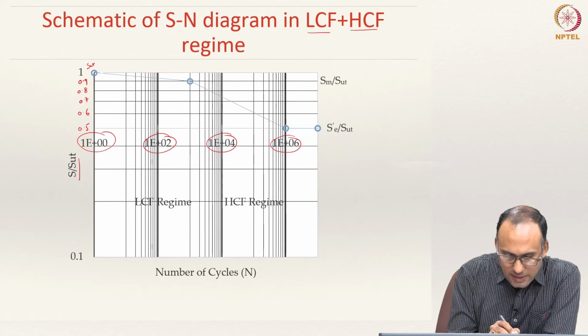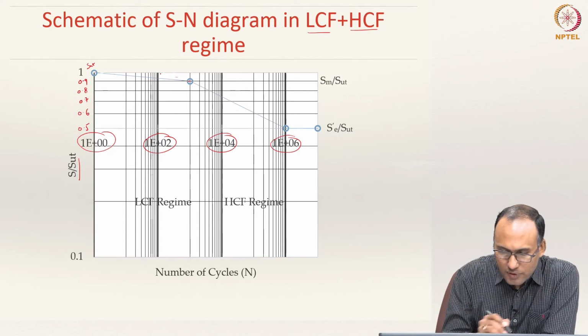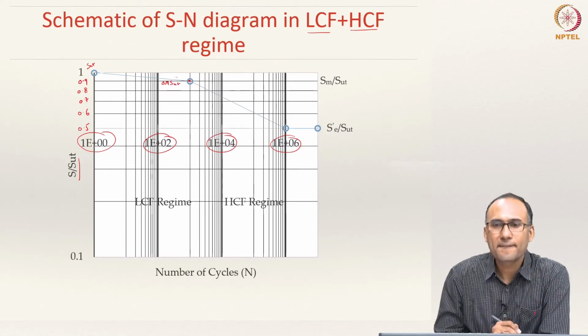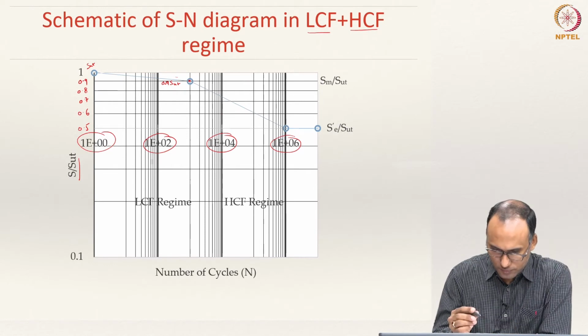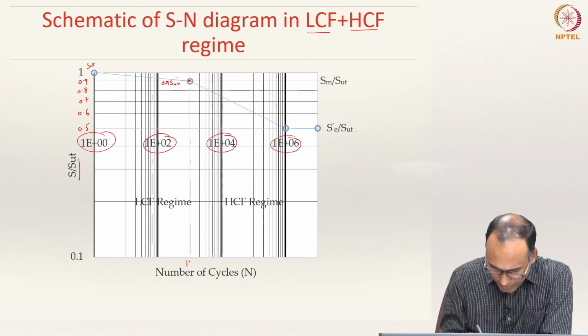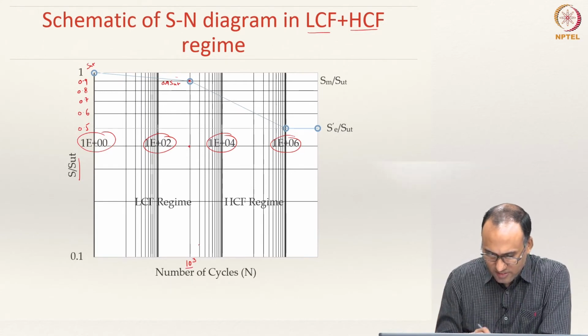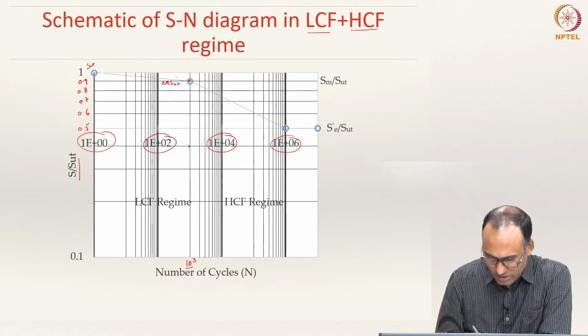In the LCF regime you have one line and it ends at 0.9 SUT. Okay, and this is your 10 power 3 cycles, because this is 10 power 2 and this is your 10 power 3. Then 2E3, 3, 4, 5, so this is 1000, 2000, 3000, 4000, 5000, 6000, 7000, 8000, 9000, 10,000. This is your 10,000 cycles.